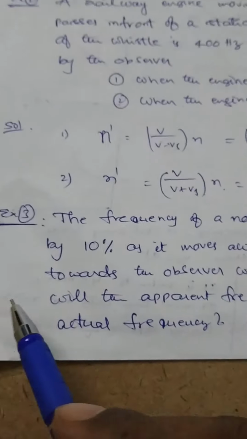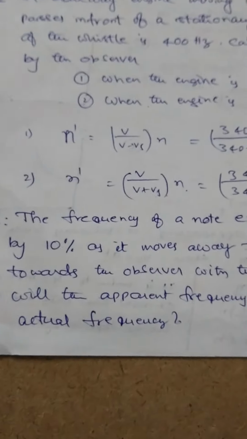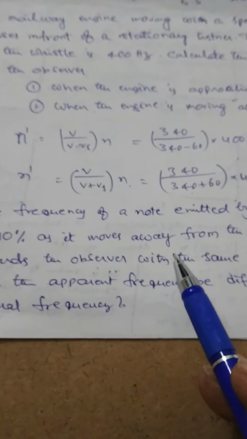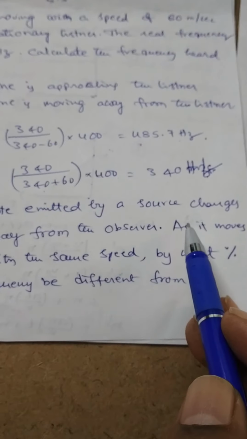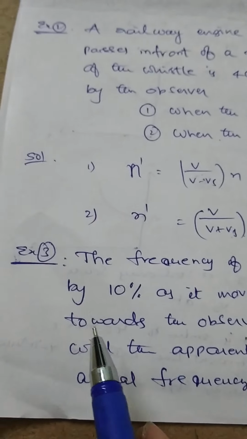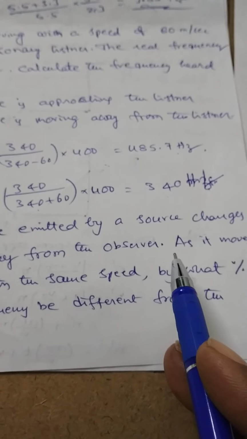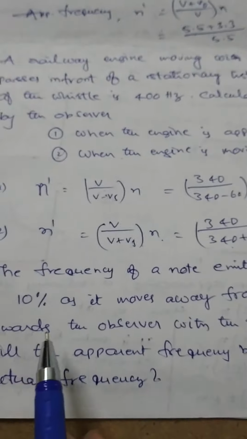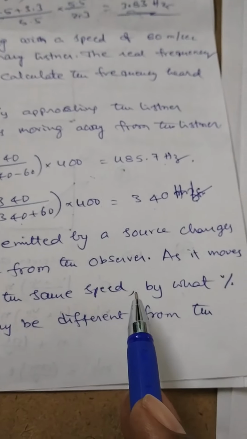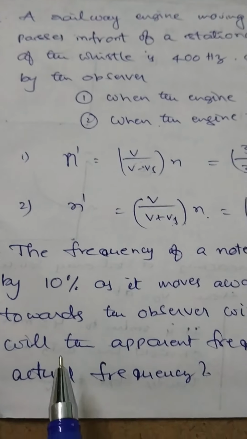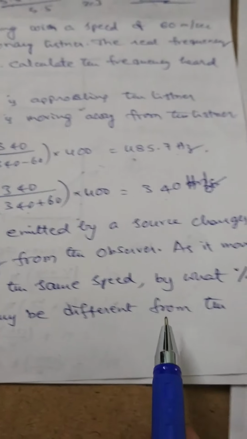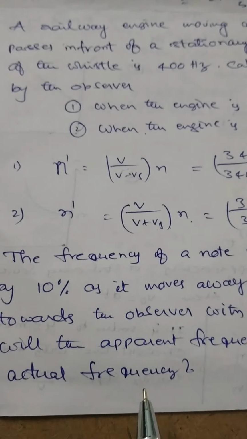This is the problem. Next, the third one. The frequency of a note emitted by a source changes by 10% as it moves away from the observer. As it moves towards the observer with the same speed, by what percent will the apparent frequency be different from the actual frequency?